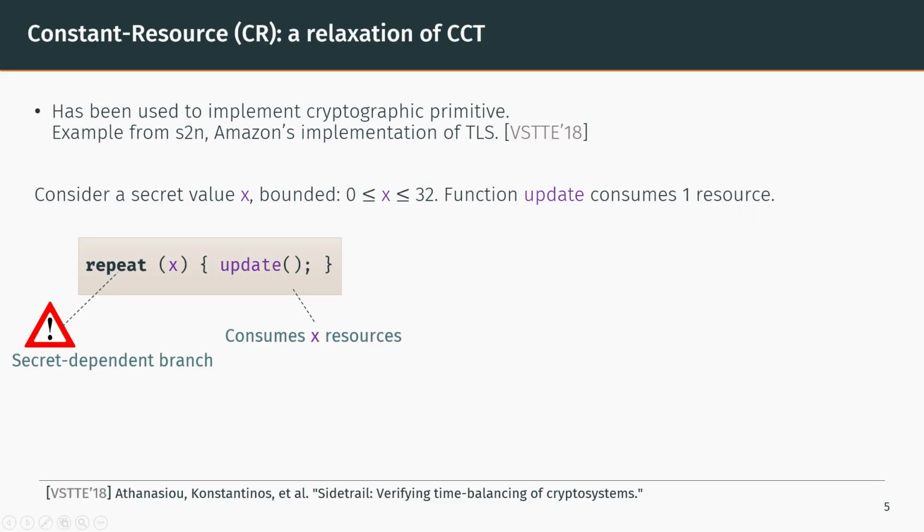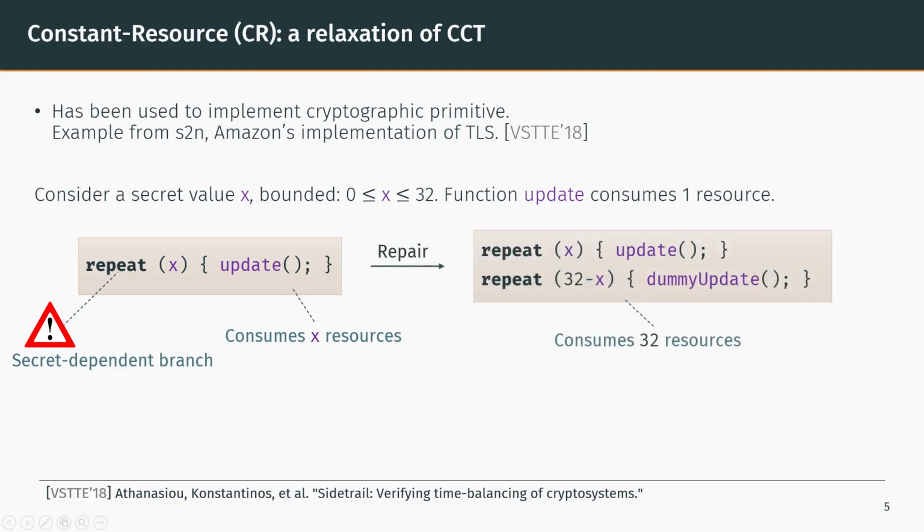The CR policy is less restrictive than constant time, and has been used to implement real-life cryptographic code. We illustrate it with an example inspired from Amazon's implementation of TLS. We consider a secret value x bounded between 0 and 32, and a function update consuming one resource. The following program performs x calls to update. The program then consumes x resources, which means that the secret value x is leaked during the execution.